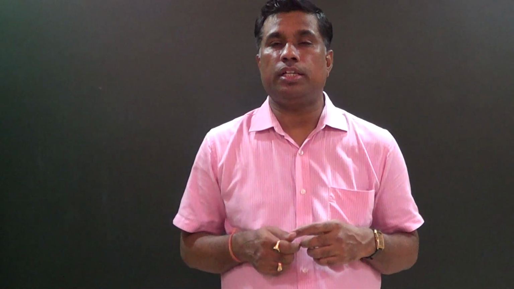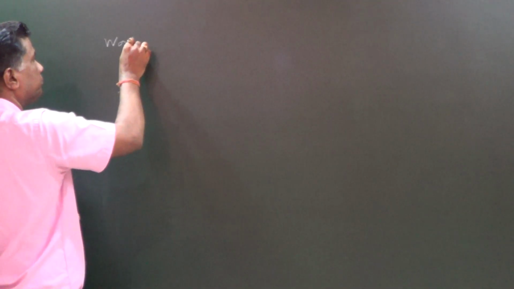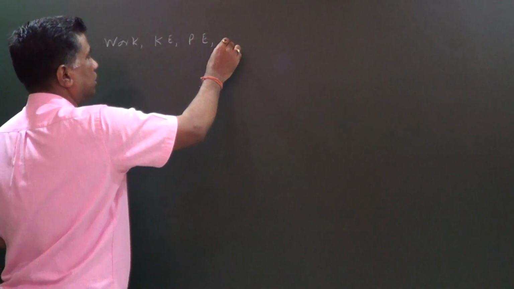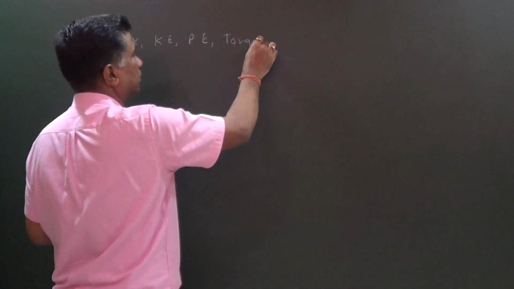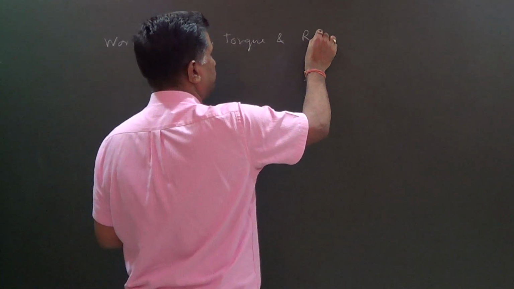In continuation of the same type of problems, we are finding a group of physical quantities which have similar dimension. So again we are going to discuss another set of physical quantities which have similar dimension, like work, kinetic energy, potential energy, torque, all kinds of energy, and RCH.